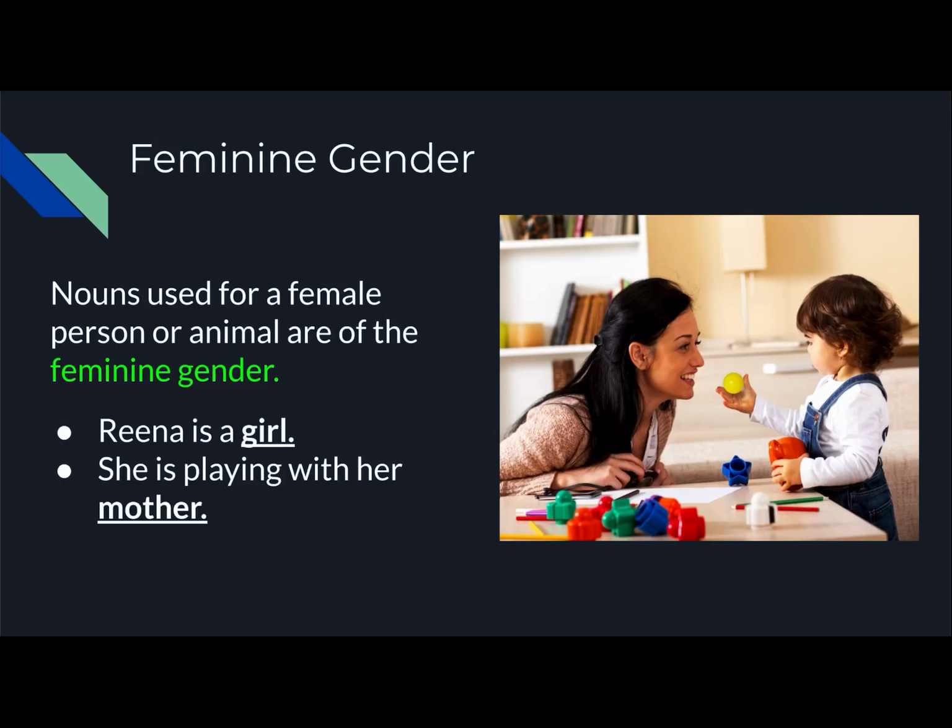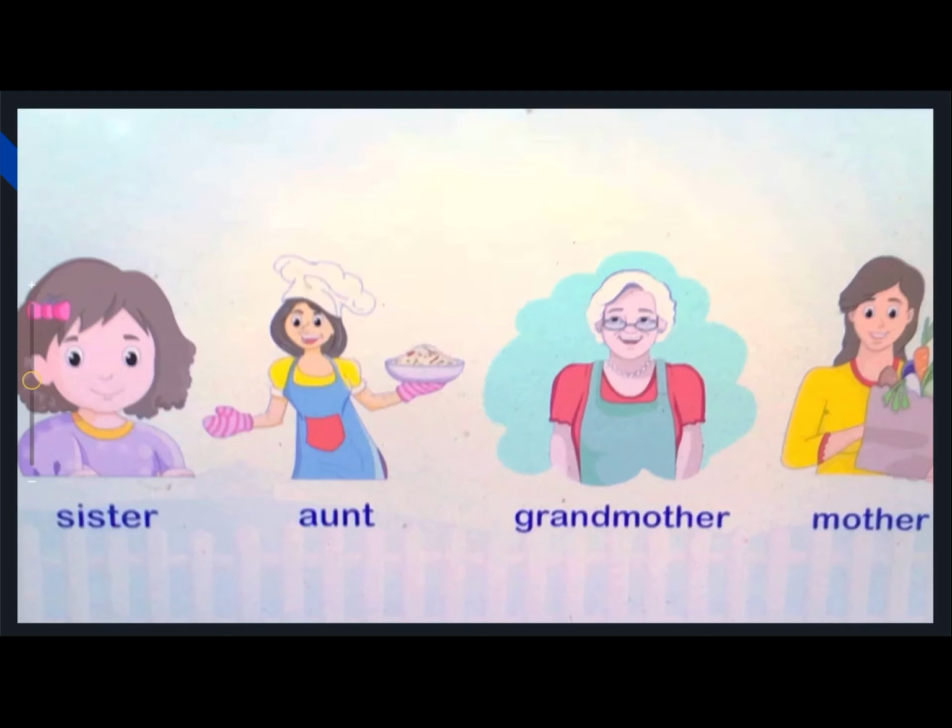Now, let us see what is feminine gender. Nouns used for a female person or animal are of the feminine gender. For example, Reena is a girl. She is playing with her mother. Now, girl is underlined and mother is underlined. These both words are nouns which belong to the feminine gender. Let us see more examples of feminine gender: sister, aunt, grandmother, and mother. All these belong to feminine gender.